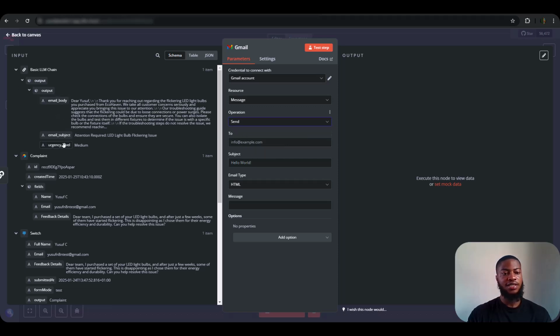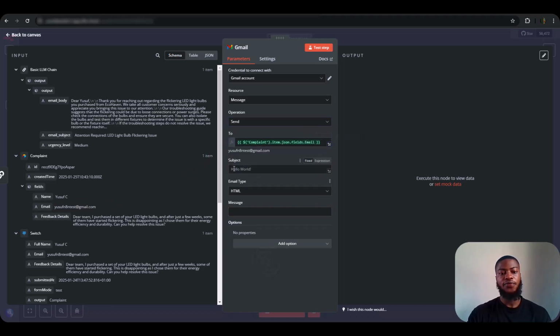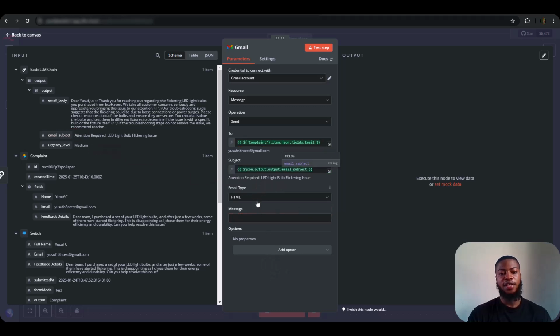So I'm going to be dragging the schema, the email, here, and for the subject, I'm going to be dragging the actual subject that we got from the LLM chain. And for the email type, I'll be sending text. You can send your own as HTML, but I'll be sending it as actual text. And for the message body, I'll be dragging the schema here.